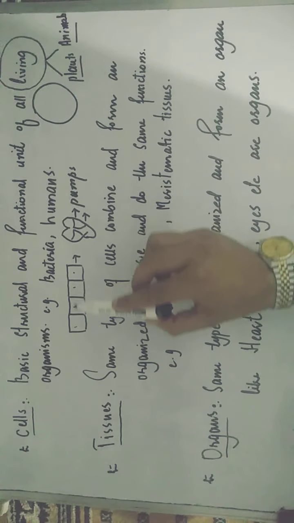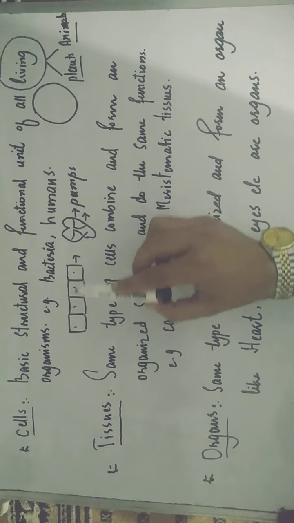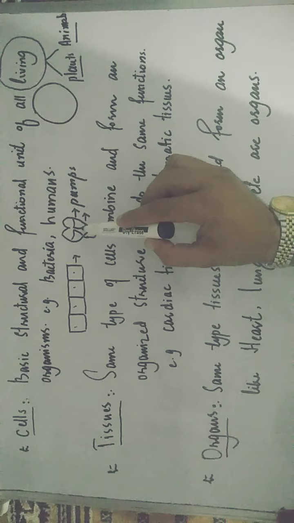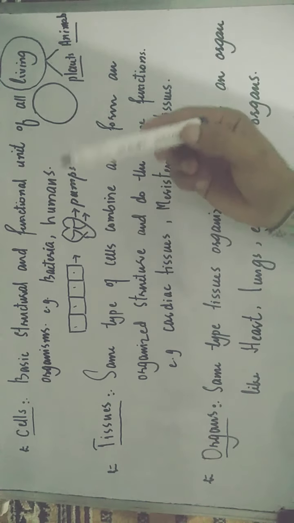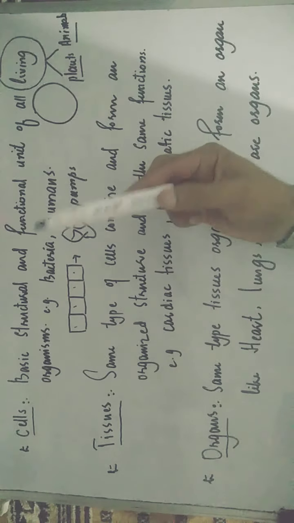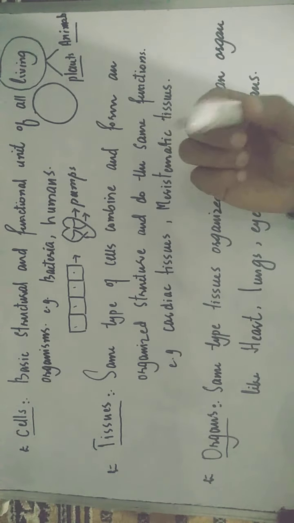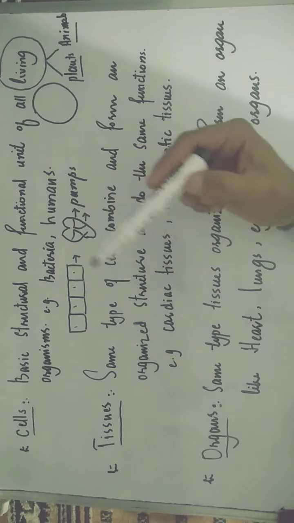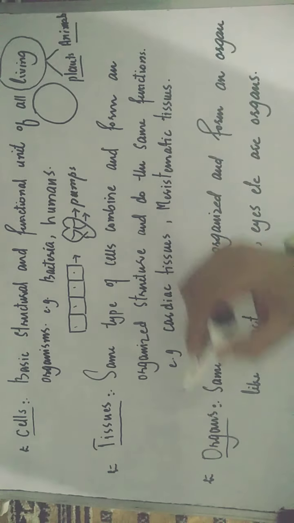Like this is an organized structure. When they organize, they form a structure we call heart, or tissues which then make heart, lungs, eyes, anything.